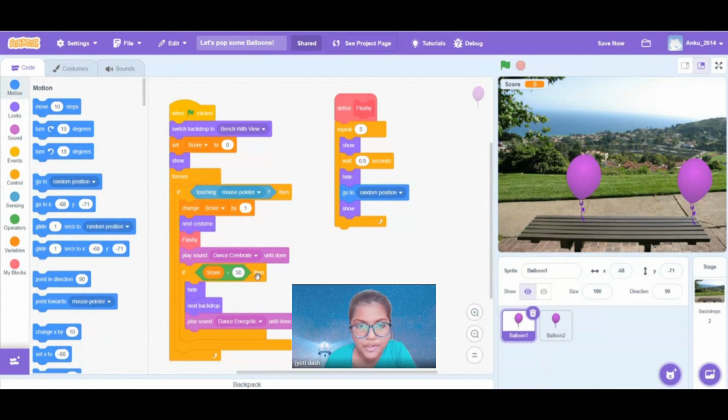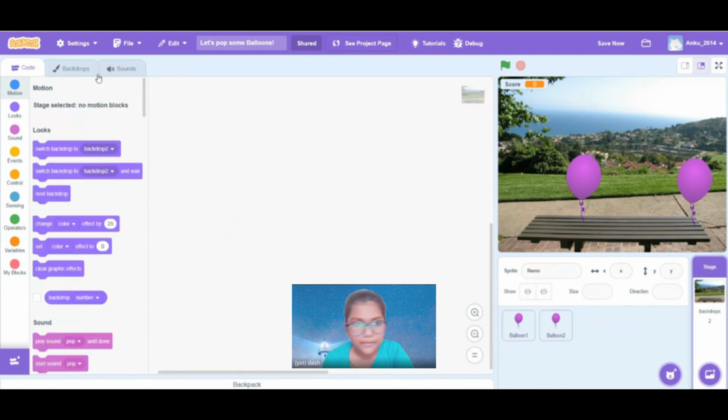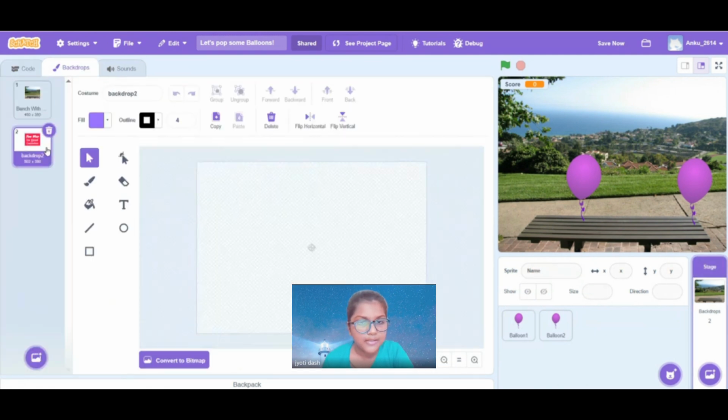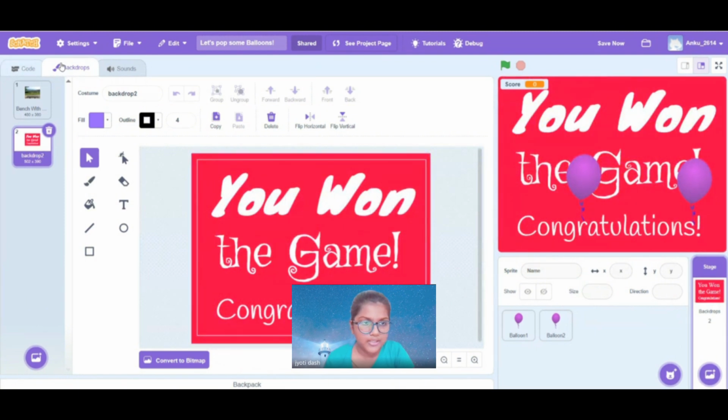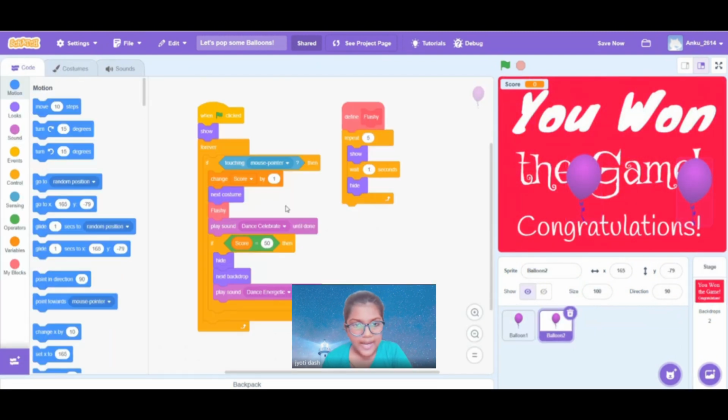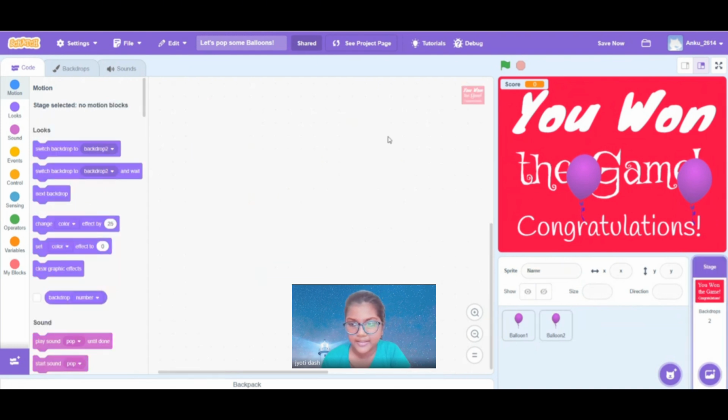Then if the score is equal to 50, the balloons will hide. It will show the next backdrop and play sound dance energetic until done. The next backdrop is you won the game, congratulations, so it will show that. And for this one also it's the same. If it's touching the mouse pointer, the score will be changed by 1.